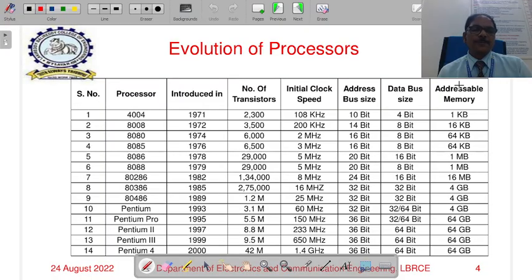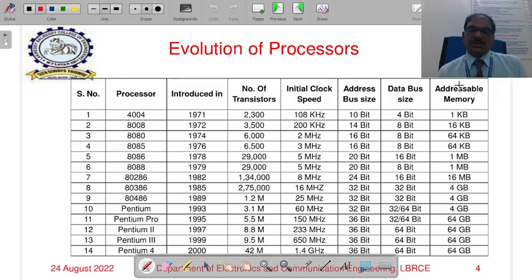After Pentium 4, Intel released the next versions of processors as i3, i5, i7 and i9. They are implemented with billions of transistors, and the operating frequency of present processors is approximately 3 gigahertz. So i3, i5, i7 and i9 are multi-core processors. Up to Pentium 4 they were only single core, but after Pentium 4 the processors are multi-core, so parallel processing is achieved with these multi-core processors.